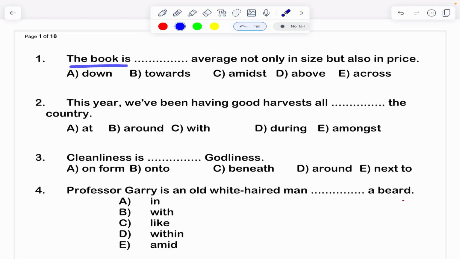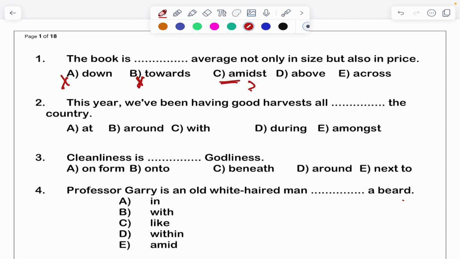The book is dash average not only in size but also in price. See, the book is average, either below average or above average. Generally we say so, right? Below average or above average, not only in size, but also in price. Down we don't say, towards also we don't say. Towards is used when you are traveling towards something, that time we use towards.